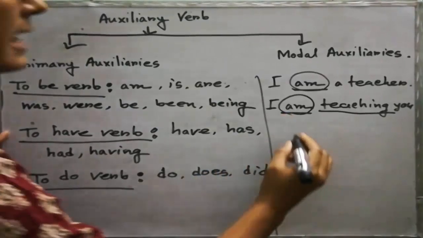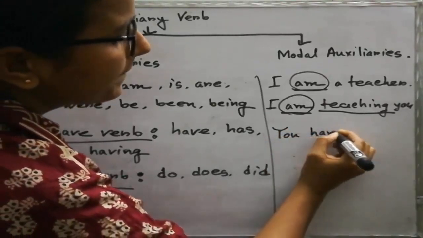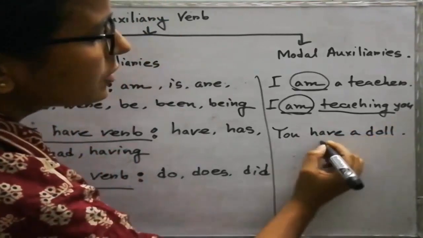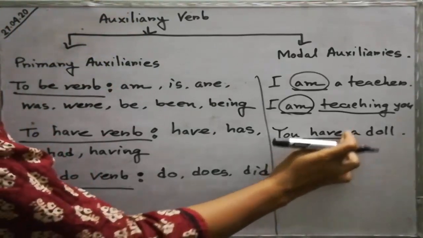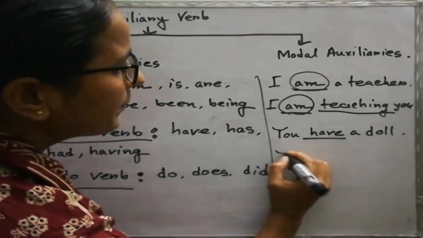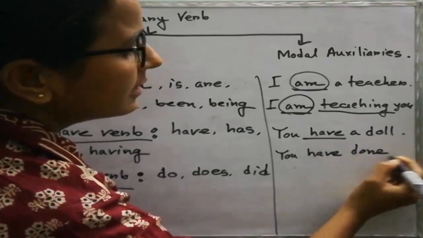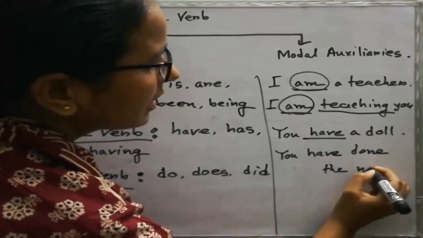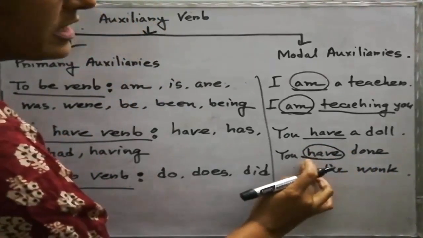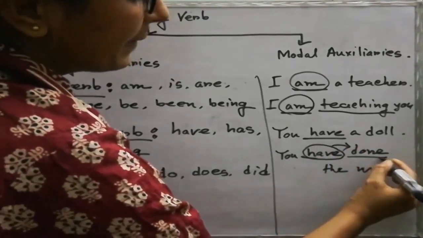If I say, you have a doll, have here is a principal verb because it is used independently and there are no other verbs. But if I say, you have done the work, have here is used as an auxiliary verb. It helps the verb done.